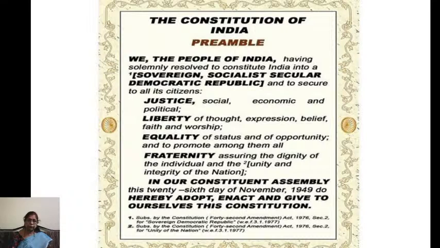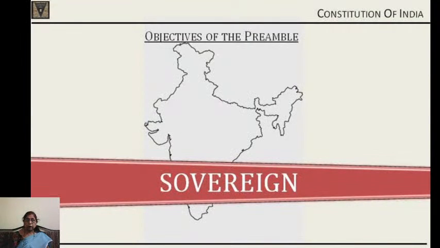When we read these words, we know what our constitution is, what India is, and how we have enacted this constitution. All the objectives come before our mind. In our Constituent Assembly, on this 26th day of November 1949, this constitution was adopted, enacted and given to ourselves by the people of India. So, let us look into these words, which are the objectives of the preamble. Analyzing these words and knowing their importance will be a tribute to our nation on this Constitution Day.